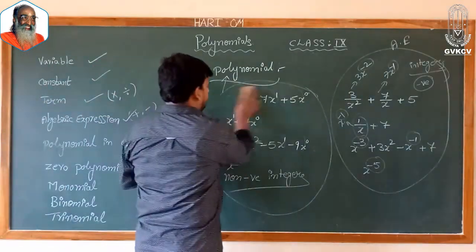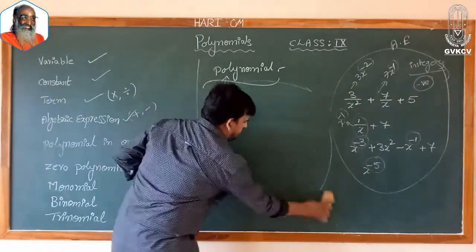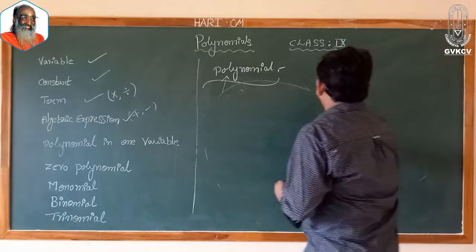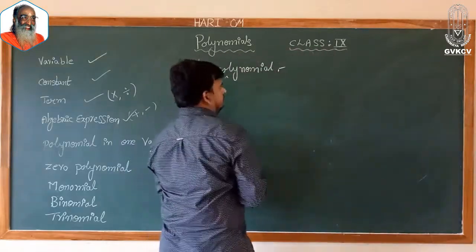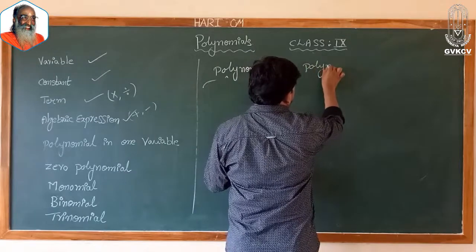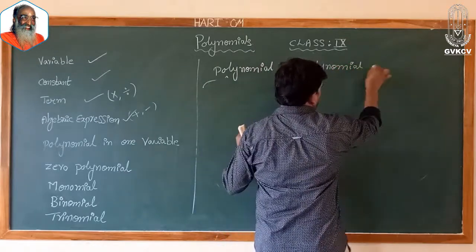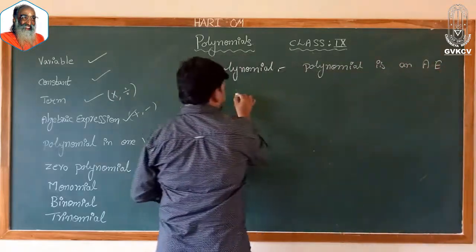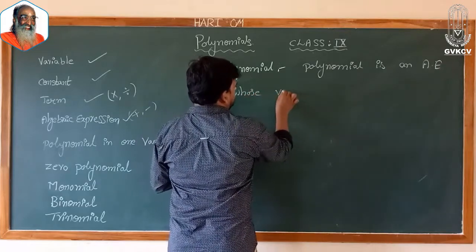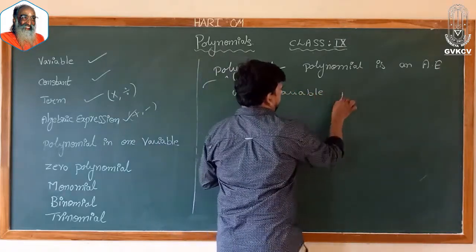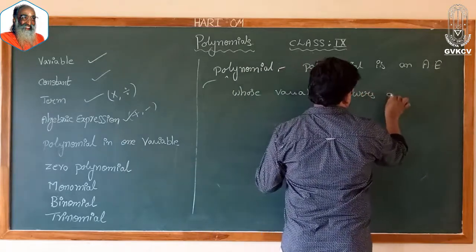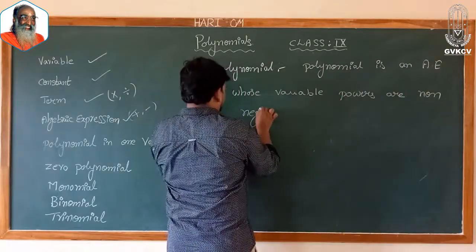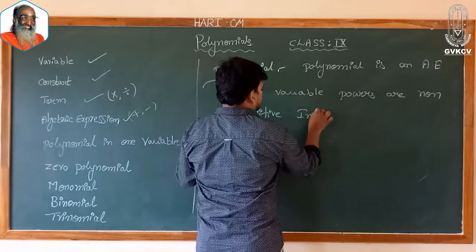Now I give the definition of polynomial. The definition of polynomial is: a polynomial is an algebraic expression whose variable powers are non-negative integers.